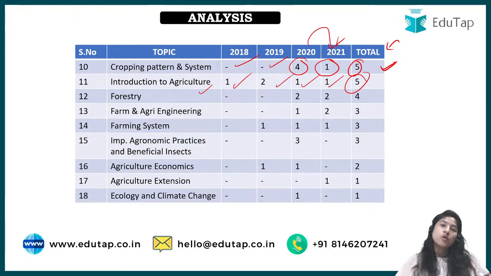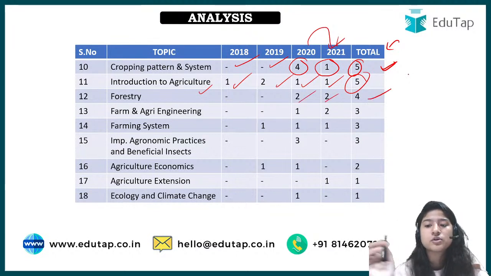But when you want to prioritize, I want you to take the topics whose question frequency in the examination is more, and do those before the rest. I would suggest going through all the 18 chapters, but which chapter to prefer or prioritize depends on how many questions have been asked in the examination. Next comes forestry, 2, then 4 questions in total.